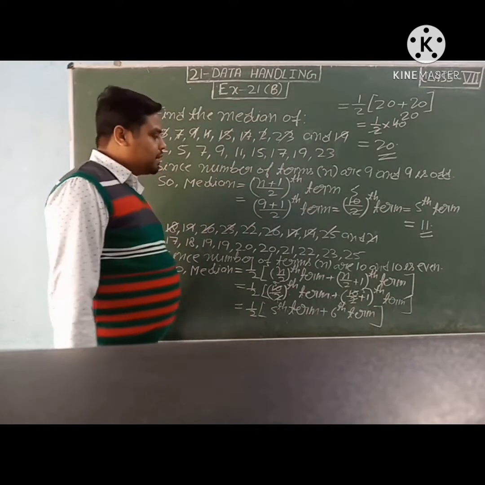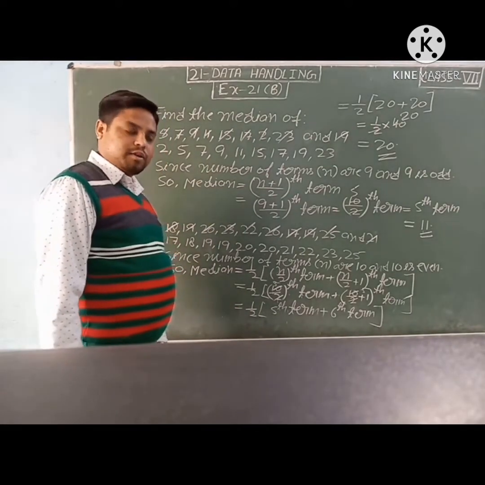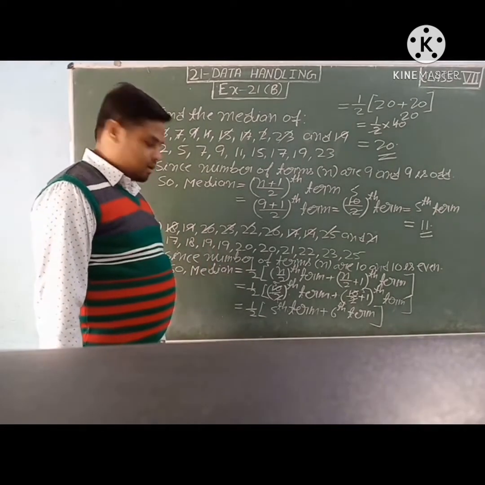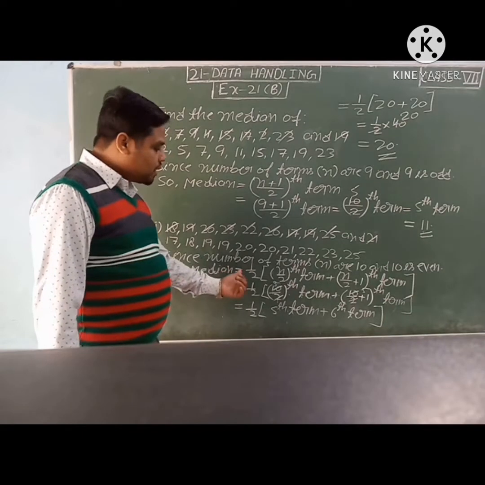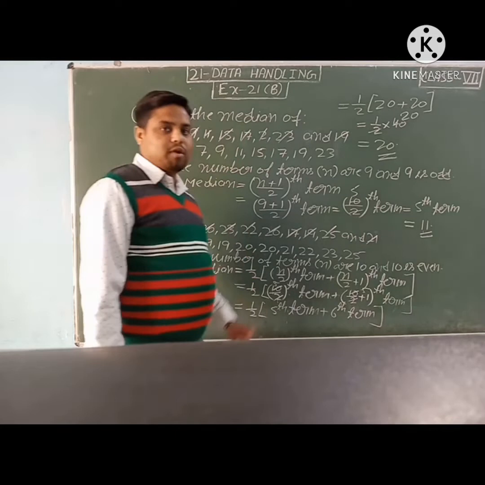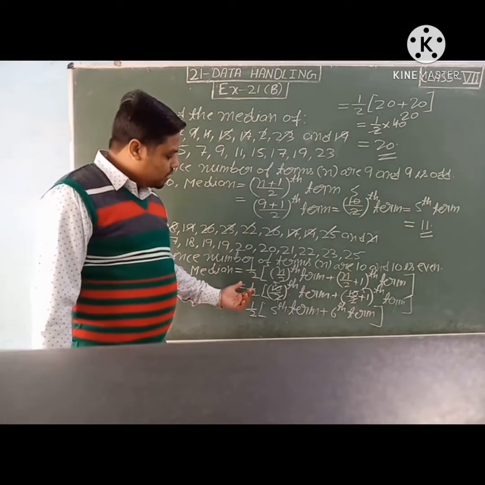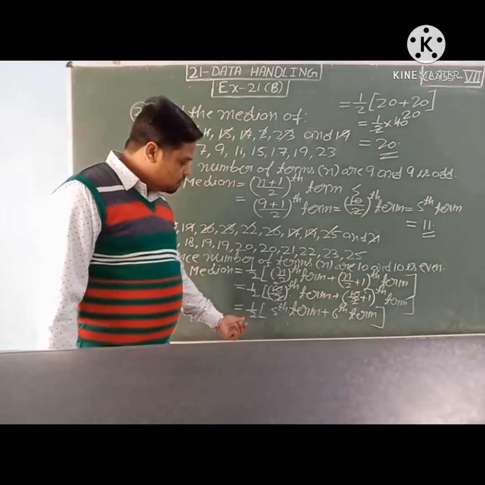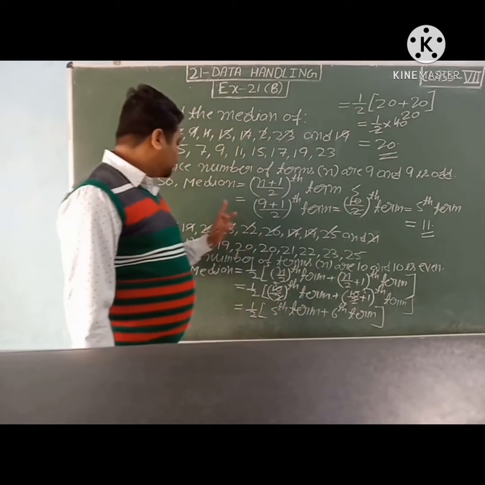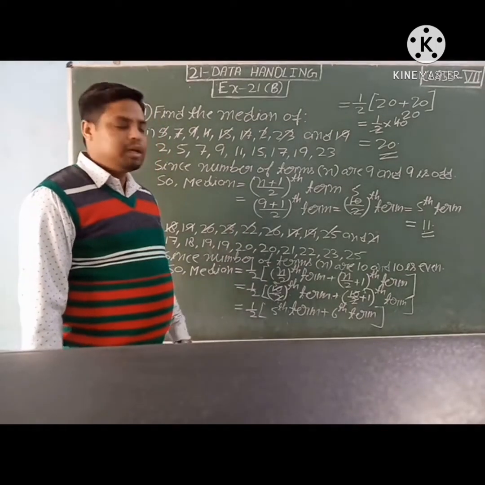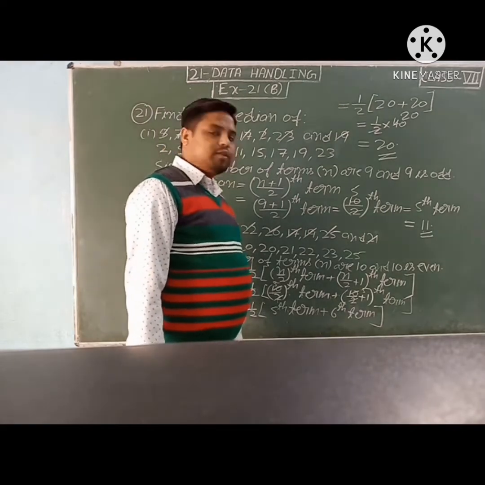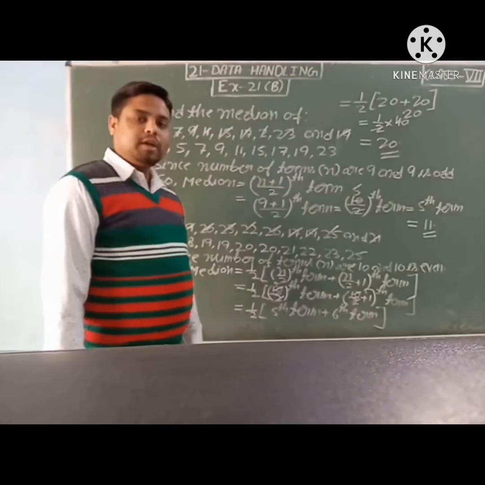Then in the third part, the number of terms is even. Since the number of terms n is 10 and 10 is even, median is equal to 1 upon 2 times (n upon 2th term plus (n upon 2 plus 1)th term). This formula we will use. After putting the values, we get 1 upon 2 times (fifth term plus sixth term). The fifth term is 20 and the sixth term is also 20. So 1 upon 2 multiply 40. After solving this, in the third part, median is coming 20.